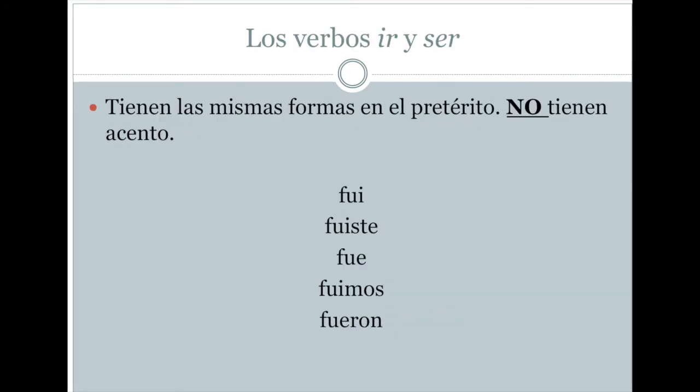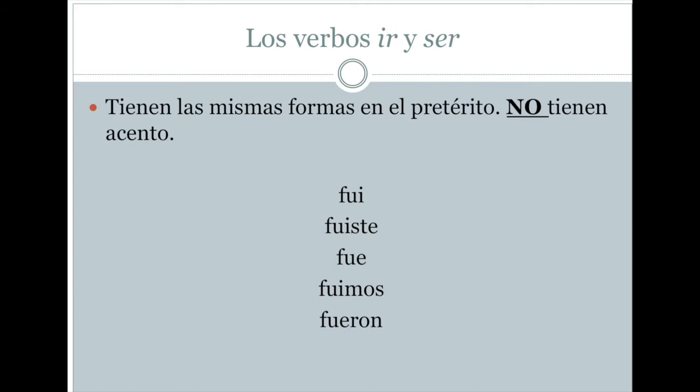Now, we also have the verbs ir and ser. Ir meaning to go, ser meaning to be. These verbs have the same forms in the preterito, and they do not have accents. You could see that some of the endings of the preterito have accents, but the verbs ir and ser, which share the same forms in the preterito, have no accent. And the forms are the following. For both verbs, for ir and ser, in the preterito, the forms are these.